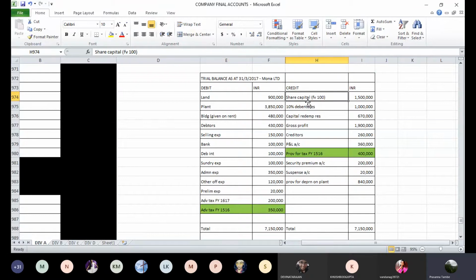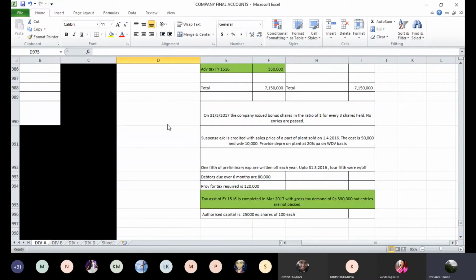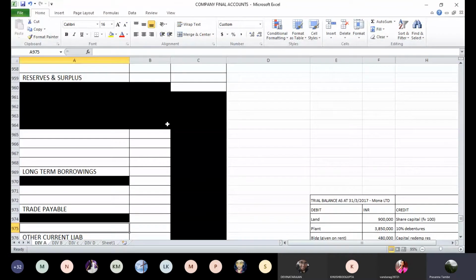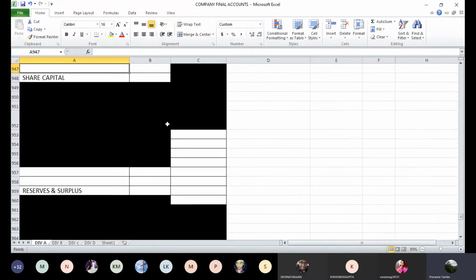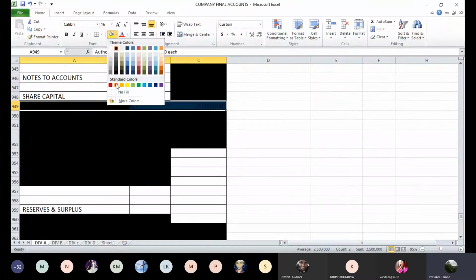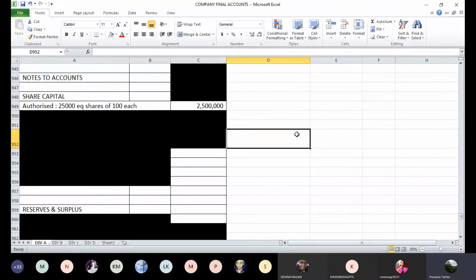First item, your share capital is 15 lakhs comprising of equity shares of 100 each. You are given that authorized capital is also there, which is 25,000 equity shares of 100 each. So let us post the data under the head equity share capital. Firstly, authorized capital. Your authorized capital is 25,000 equity shares of 100 each. That equals 25 lakhs.